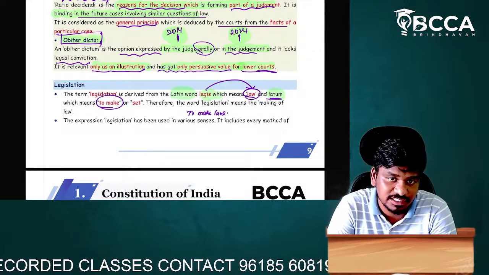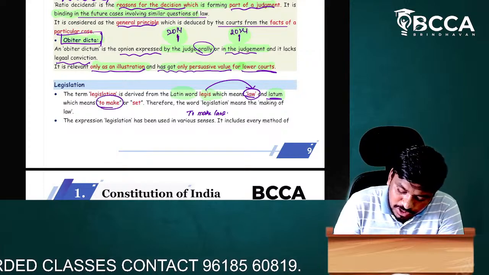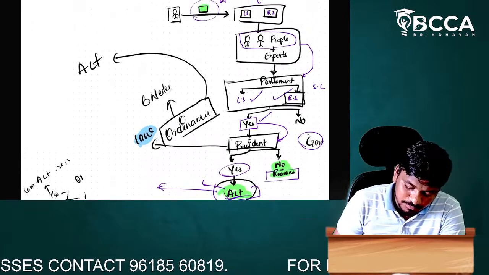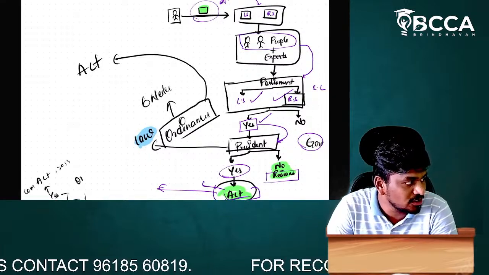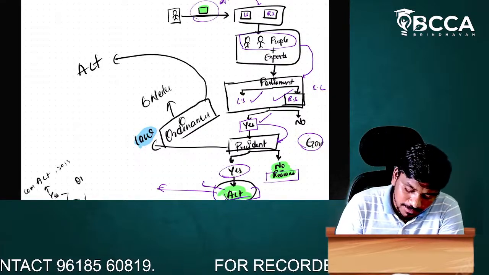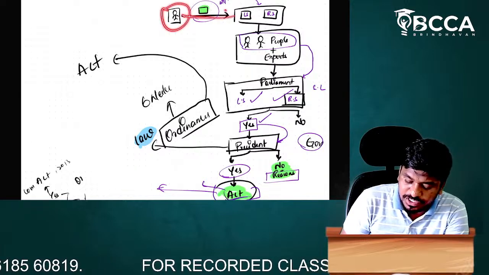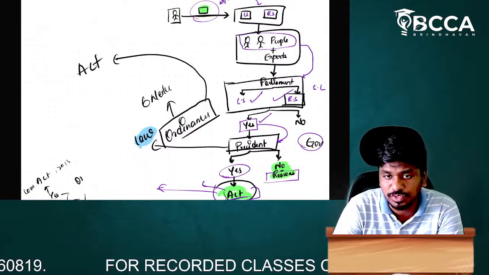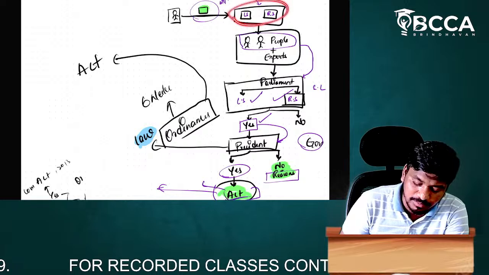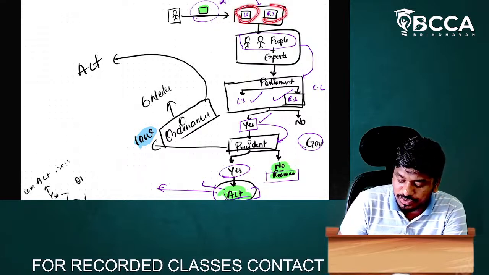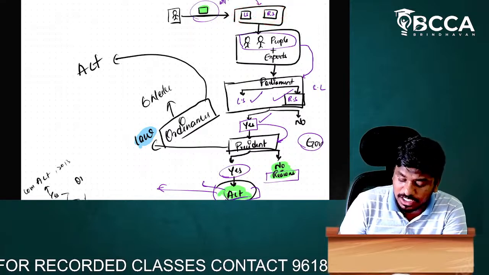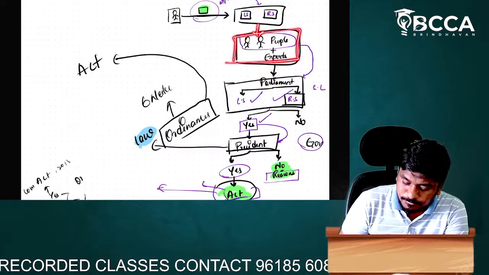That is what we have discussed earlier. We have also discussed the procedure of making law. The procedure is that the concerned ministry introduces a bill in the parliament. There are two houses in the parliament, one is Lok Sabha and another is Rajya Sabha.